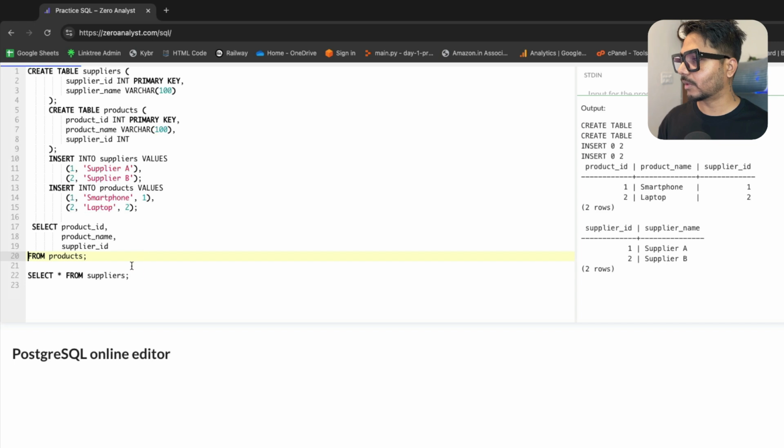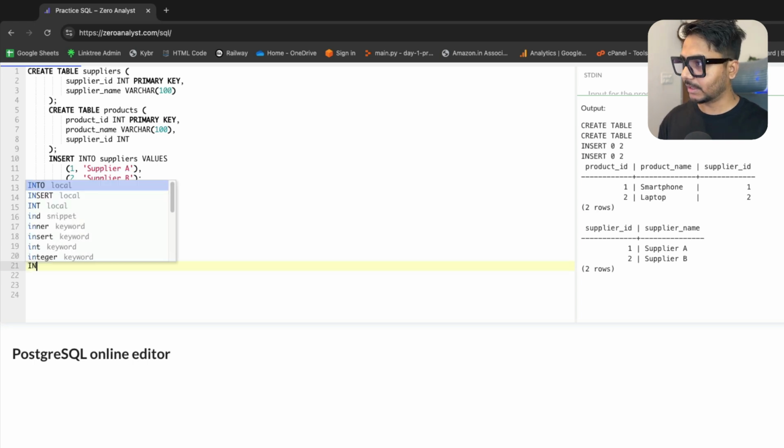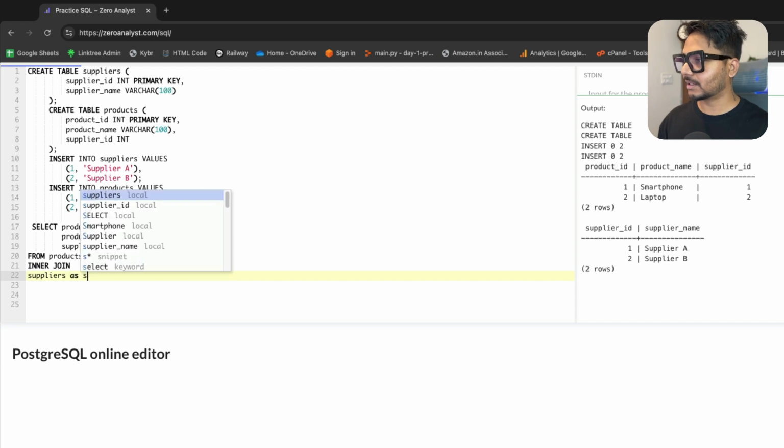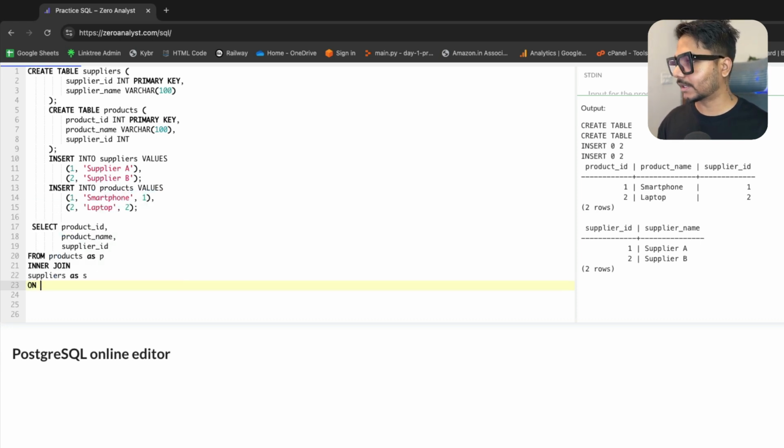Let's do an inner join here. I'm going to say products as P, and then inner join suppliers as S, which is my second table. On what condition am I joining?